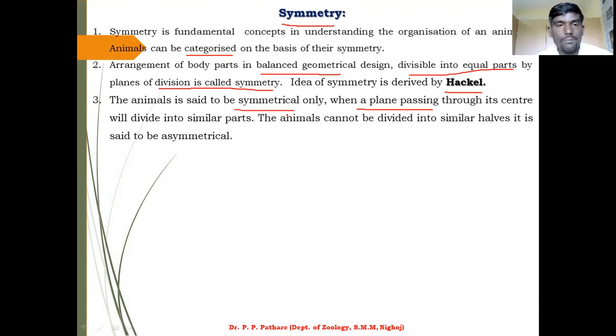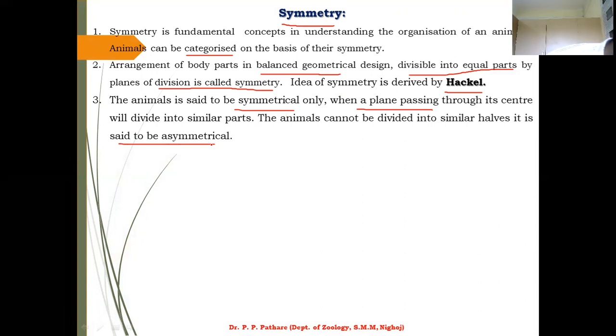But sometimes animals cannot be divided into two similar halves; they are called asymmetrical animals. If your animal shows division of its body into two parts, that is called symmetrical. If your animal cannot show division of the body into two equal halves, that is called asymmetrical.